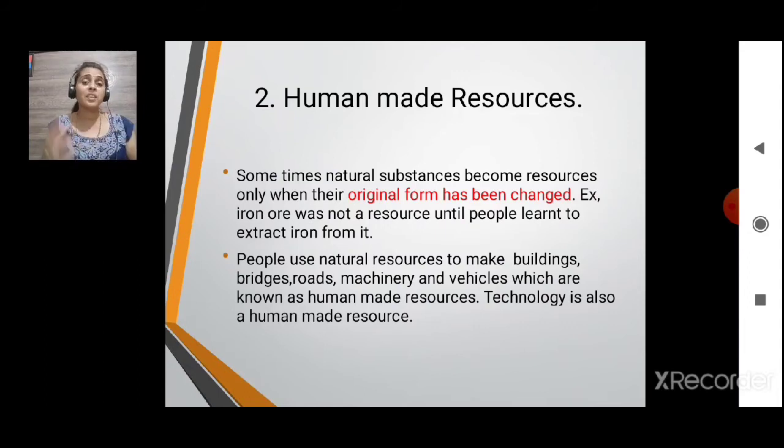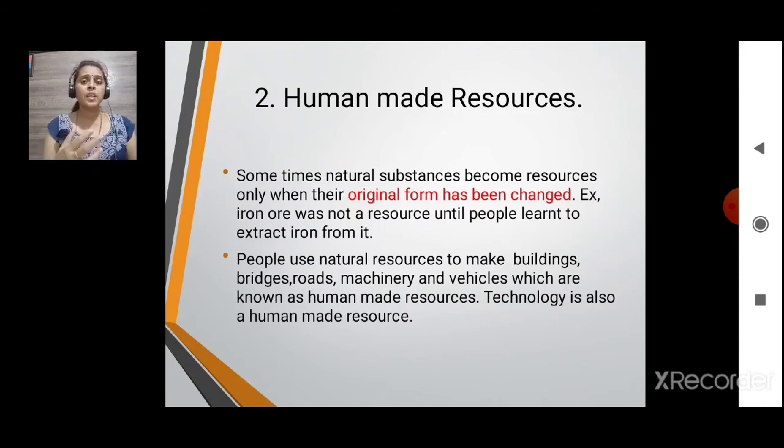When you separate iron from iron ore, then that iron becomes a resource, not the iron ore. Some people use natural resources to make buildings, bridges, roads, machineries and vehicles, which are known as human made resources. Of course, who is doing that? The animals or the plants? Anybody else? No, buildings, bridges, roads, machinery, humans are doing.